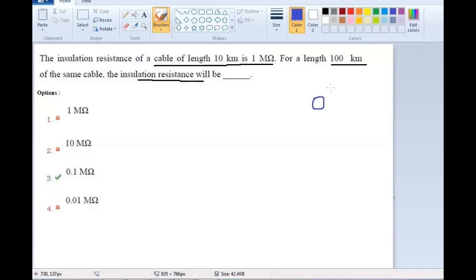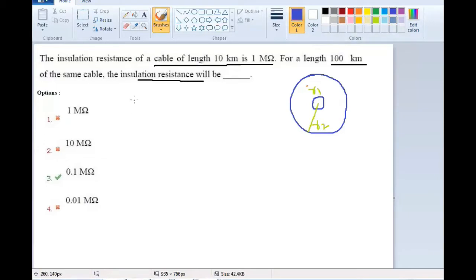It has the conductor and a sheath. The conductor radius is R1, and the internal sheath radius is R2.